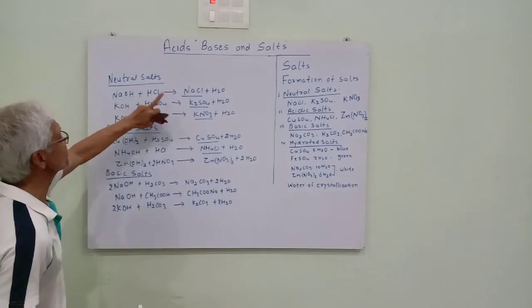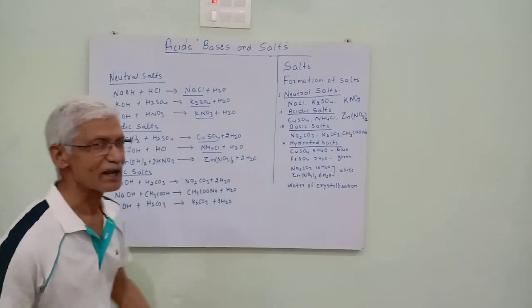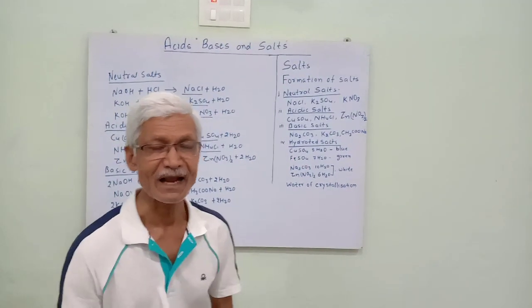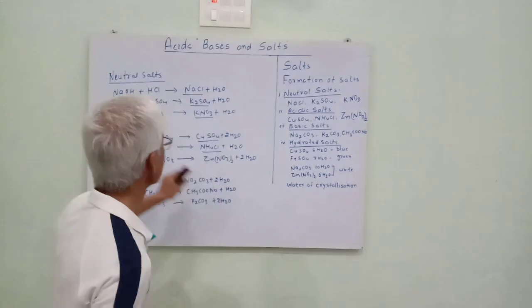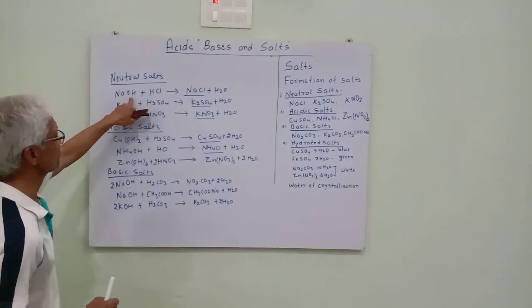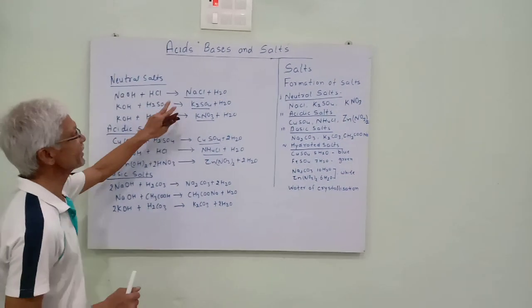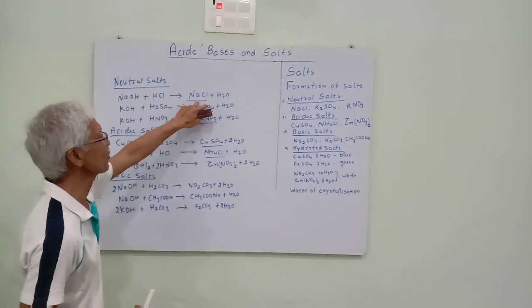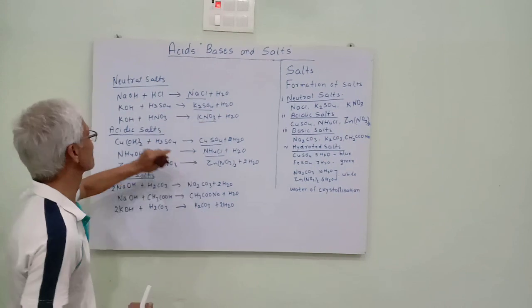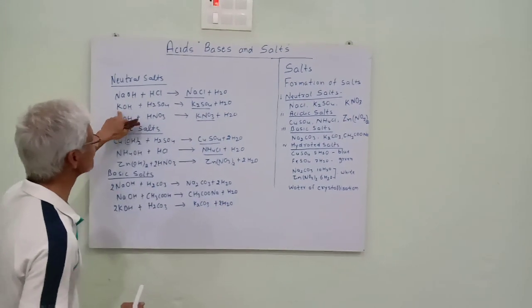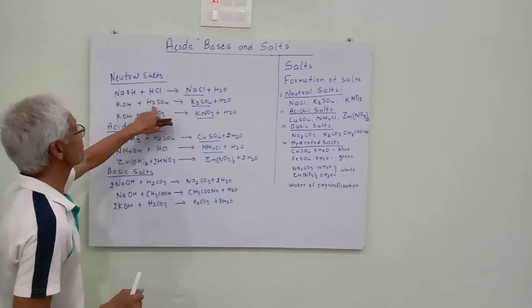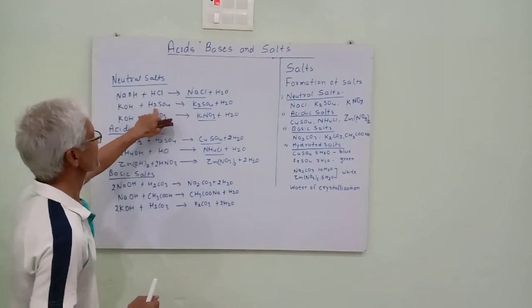Neutral salts are formed by the reaction of strong acids and strong bases. Like NaOH is a strong base, hydrochloric acid is a strong acid. When they react together, they form sodium chloride. It is a neutral salt. Similarly, potassium hydroxide reacts with sulfuric acid.